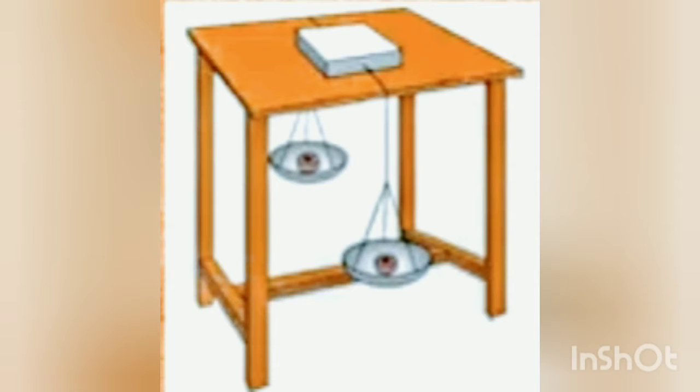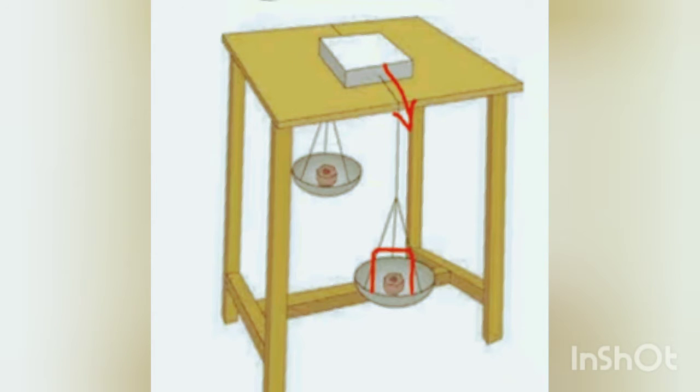Even here, we can see an activity. Take a cardboard box. Tie thick string to its two sides and keep it on a smooth table, as shown in this diagram. Take the strings on both the sides of the table. Tie weighing pans to the two ends. Keep equal masses in both the pans. The box does not move on the table. If more mass is kept in one of the pans than the other, the box starts moving in the direction of that pan.